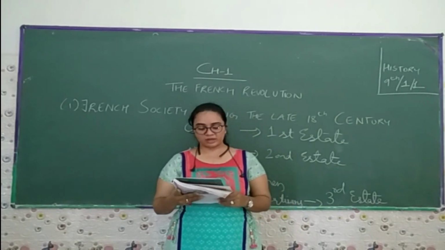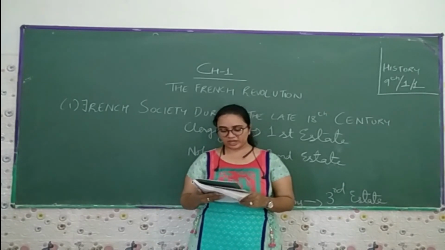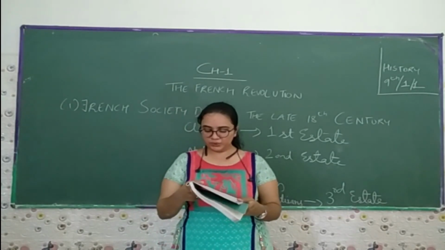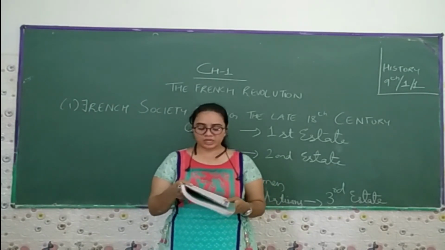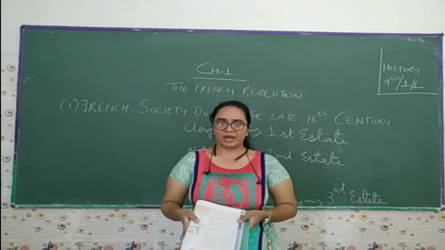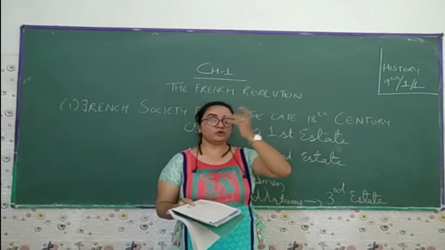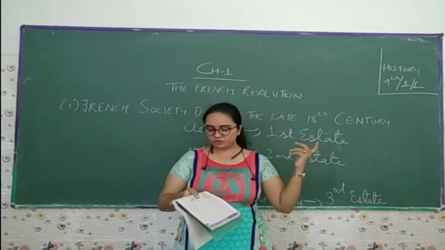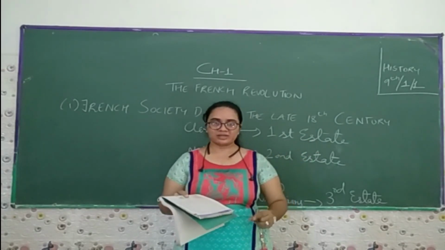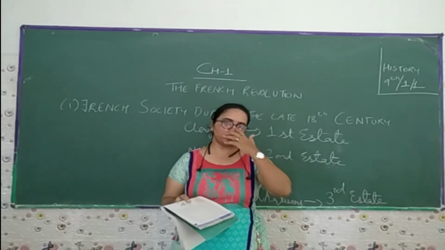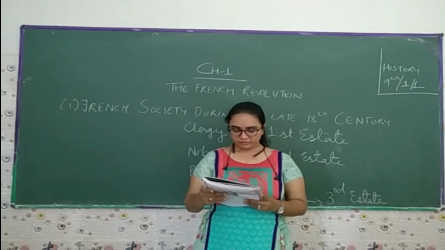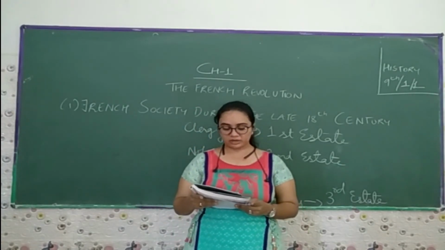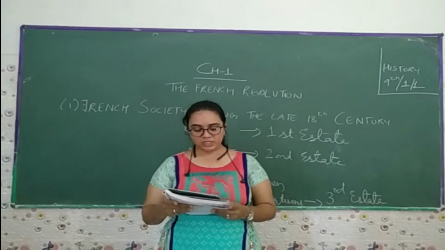This added more than a billion livres to a debt that had already risen to more than 2 billion livres. Livres was the unit of currency in France, discontinued in 1794. Right now Europe uses other currencies, but earlier they used the livre till 1794, and after 1794 they changed their currency.